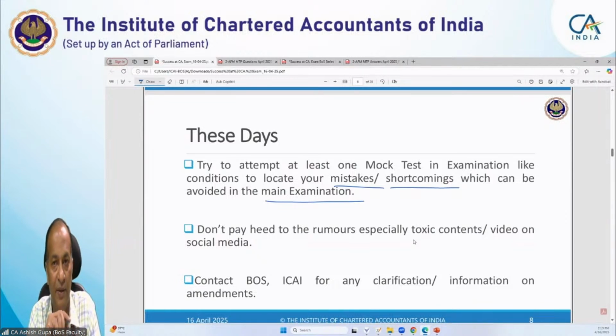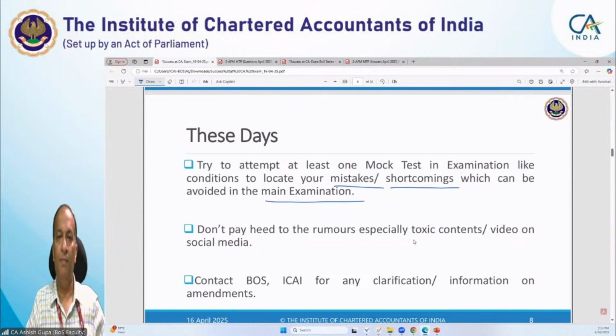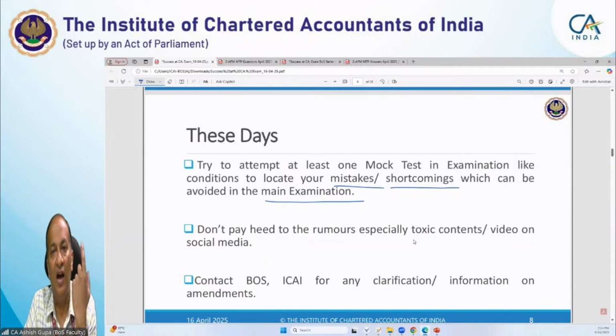Attempt any mock test in exam conditions. Generally these mock tests are conducted by the branches. If you could not take the tests conducted by the branch, then you can do it on your own, and since the solutions are available on the website, you can assess yourself. Generally, students see the mock test that has been hosted on ICAI. My request to you: don't look at it just before attempting. Take a printout, fix a time and take the mock test.